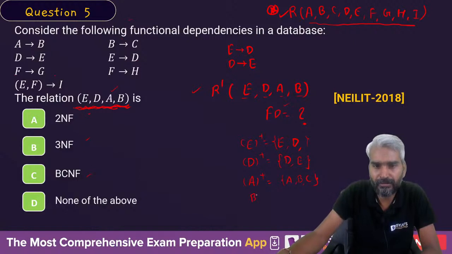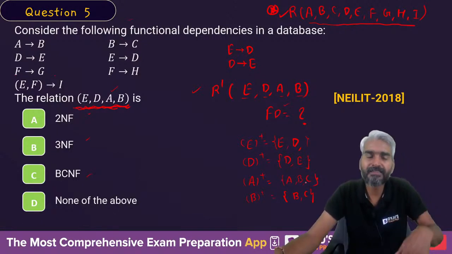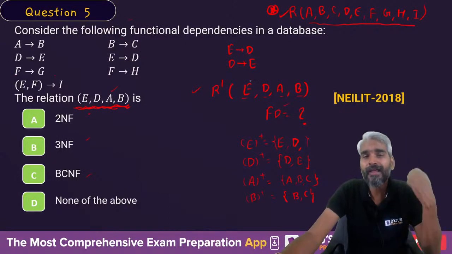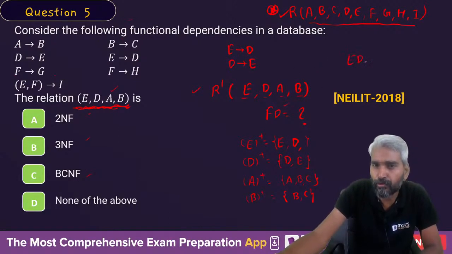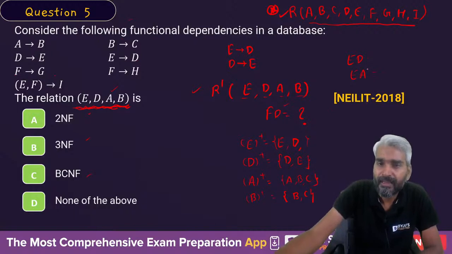What is B closure? B closure actually determines BC. Right? Now, what else can you do? You can look at the combinations. Can we determine anything new from ED? No, sir. ED is of no use because ED can determine E and D only. Right? Now, look for EA. EA can determine E, and from A you can determine B, C.